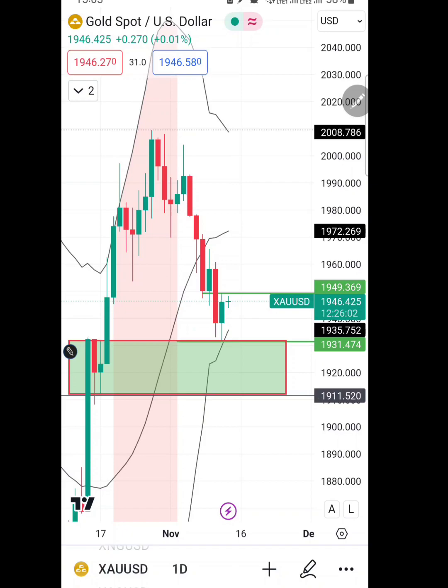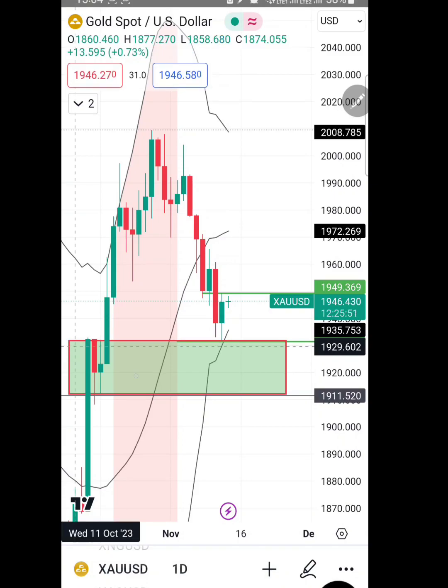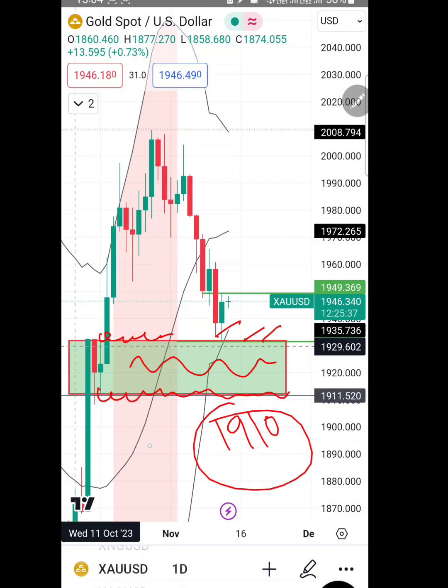In this context we had discussed that market may touch this zone and can go below the zone, but market took support from its top place, which was the demand zone top, and here at 1910 it was the bottom portion. We had earlier discussed that market may go around this and can bounce, but market started bouncing from the top of the demand zone.